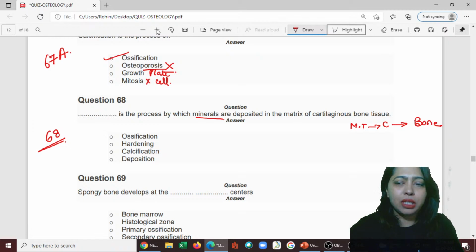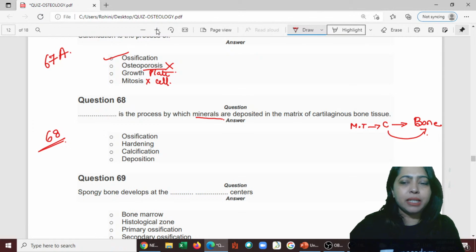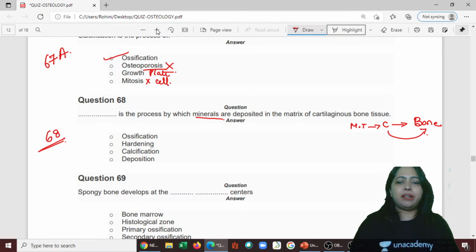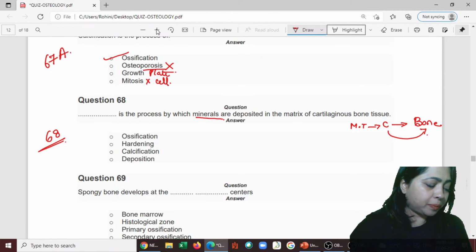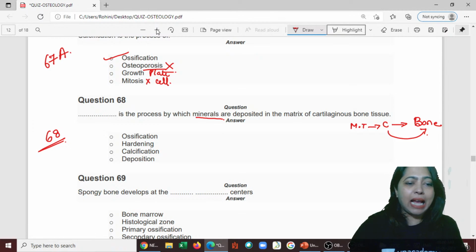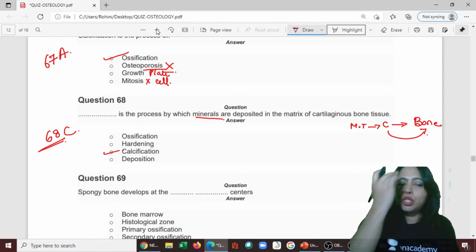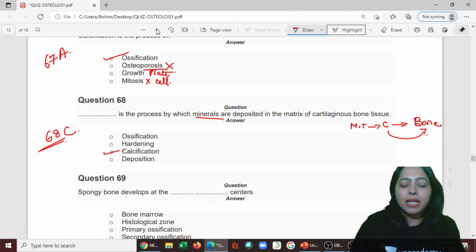So here, from cartilage to bone tissue, minerals are deposited in the matrix. What is the process called? It is called calcification. So it is C, calcification.